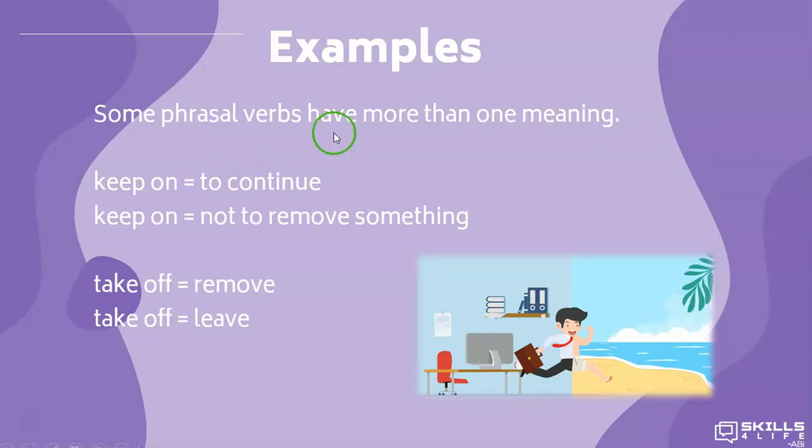Some phrasal verbs have more than one meaning. For example, the phrasal verb keep on means to continue, but it also means not to remove something. The same happens with the phrasal verb take off. It means to remove, but also in other contexts, it means to leave.